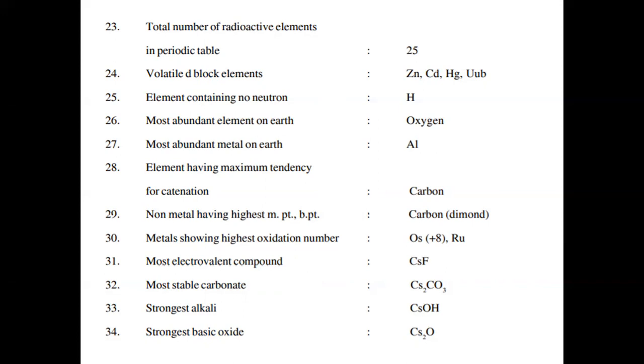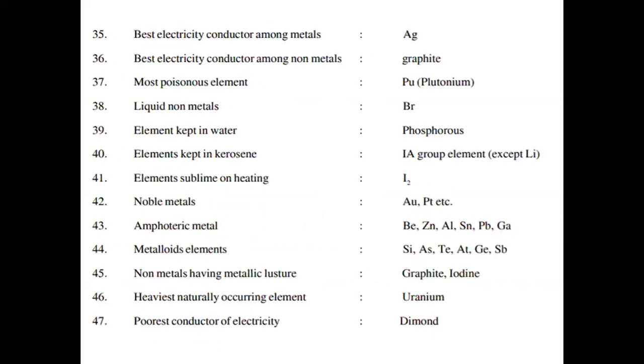Most electrovalent compound, cesium fluoride. Most stable carbonate, Cs2CO3. Strongest alkali, CsOH, cesium hydroxide. Strongest basic oxide, Cs2O. Best electricity conductor among metals, silver. Best electricity conductor among non-metals, graphite.